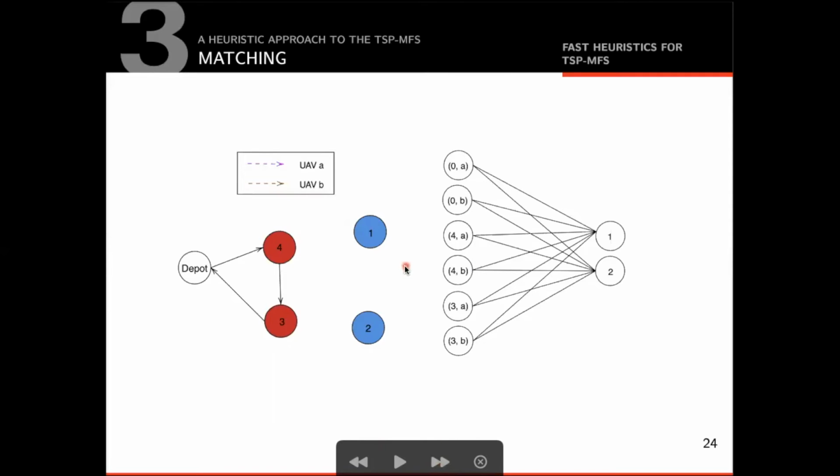For example, consider this tiny instance with 4 clients and 2 drones. To understand how the graph was built, let's focus just on the depot. Every sortie that starts at the depot must end at client 4. There are 2 available drones, so we create 2 drones in the graph. For each of the 2 combinations of depot and drone, there are 2 possible clients to attend, so we create these 4 edges. The same logic applies to the other nodes and edges.